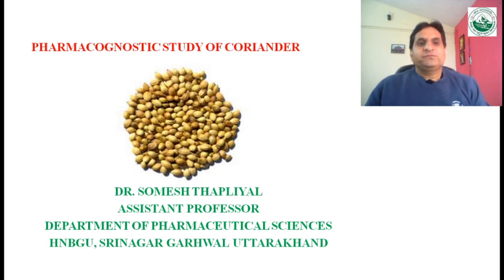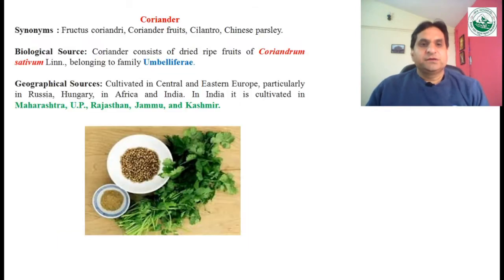Hello students, today we will discuss the pharmacognosy of coriander, which is commonly known as dhania in Hindi. If we talk about the synonyms of this drug, it is commonly known as Fructus coriandri, coriander fruits, cilantro and Chinese parsley. Its botanical name is Coriandrum sativum and it belongs to family Umbelliferae.